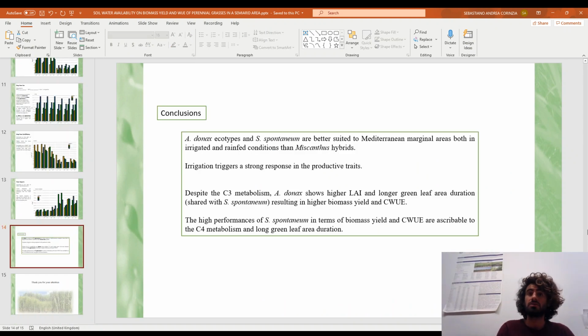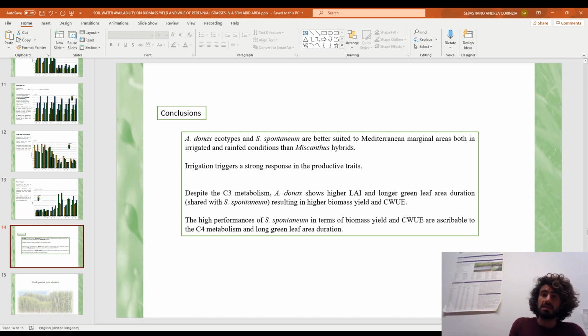This research showed that Arundo donax and Saccharum spontaneum are better suited for Mediterranean marginal areas that are affected by summer drought, both in irrigated and rain-fed condition. For all the genotypes, irrigation triggered a strong response in all the productive traits and in the water use efficiency.